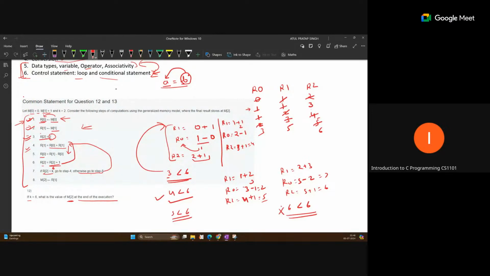Okay, so now perform this operation. So what is the current R1 value? It is 5. So the value 5 will be stored into this M2 location. That means M2 should be 5 after performing the execution. So in this way, just do this type of calculation. If you have already understood this, that will be good for you for the exam. You will get this type of questions in the exam.